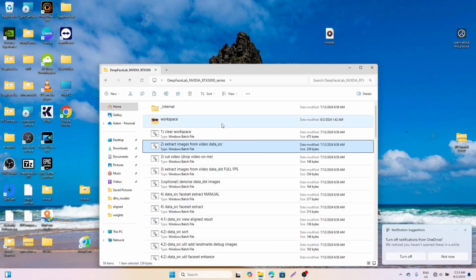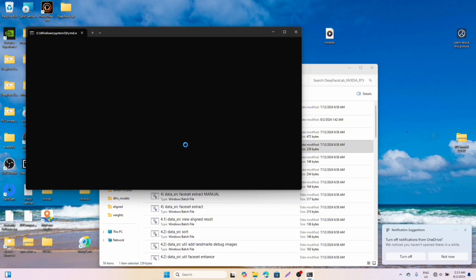So the first step to take is to extract your videos. Okay, so before now I told you that you're going to copy your videos into a folder in your workspace and rename it to data source. Now you just go to extract videos from data source, and that's the first thing to do. What you're actually doing is extracting those images from the videos into a frame format. Let me show you what I mean.